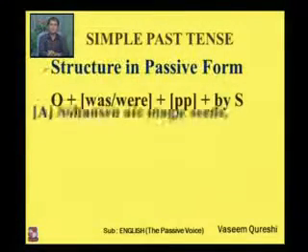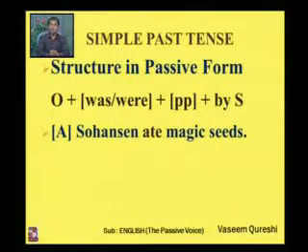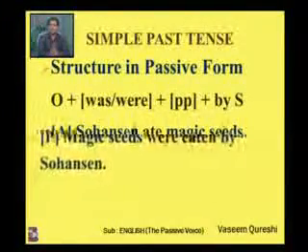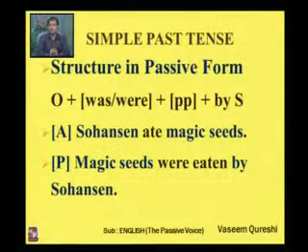See some examples. Sohan Sen ate magic seeds. Now it's a sentence taken from a story, and that's why I have used simple past tense. Ate. It indicates that we are talking about simple past. Now when you change the sentence into passive, it would be like this: magic seeds, it's a plural, were eaten by Sohan Sen.